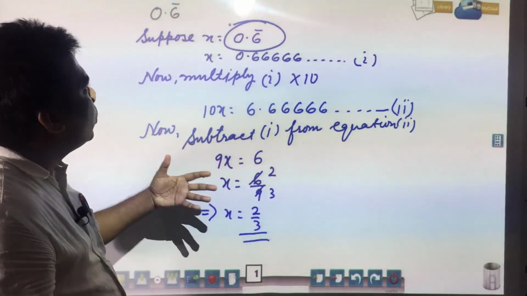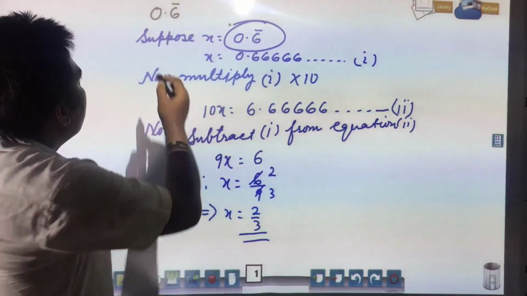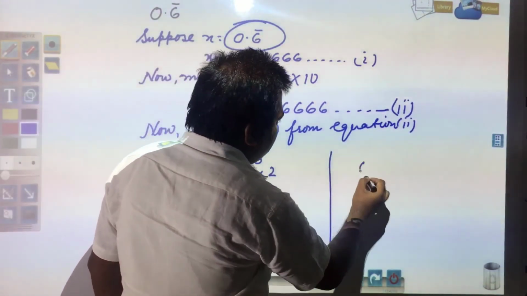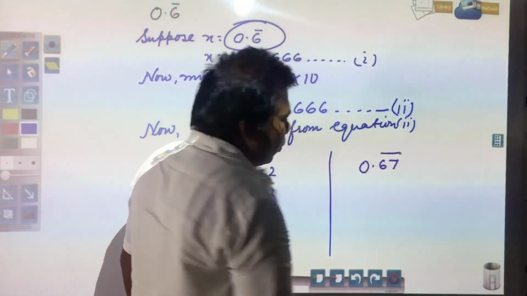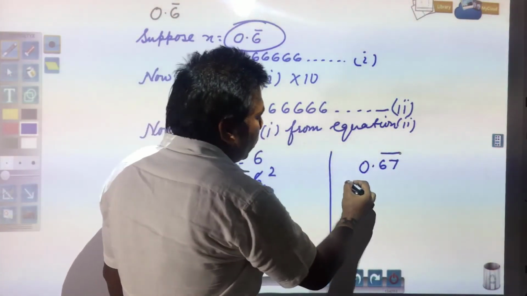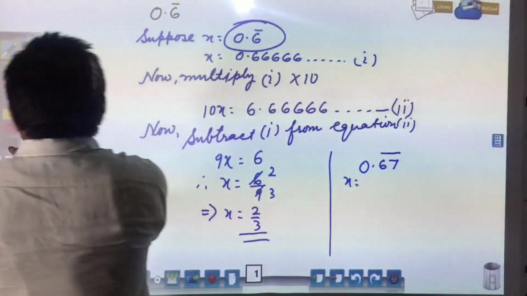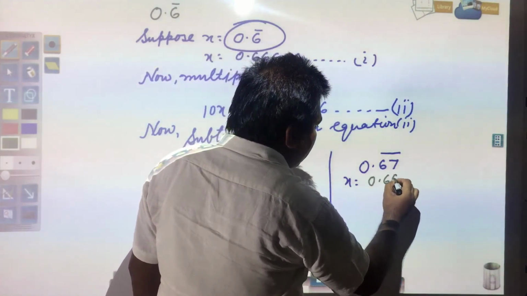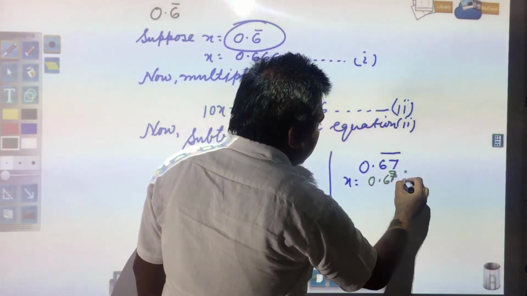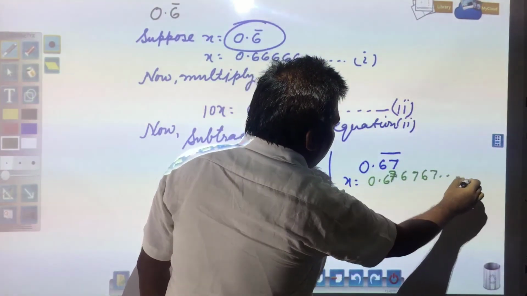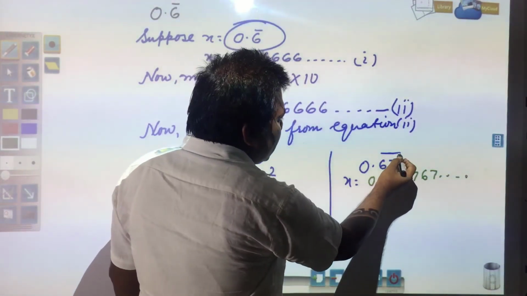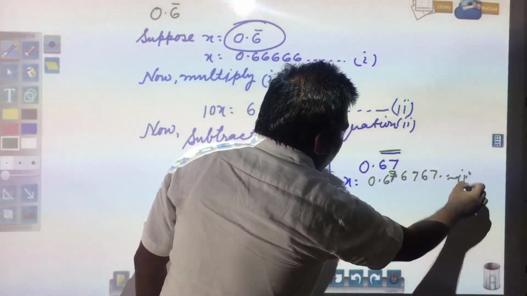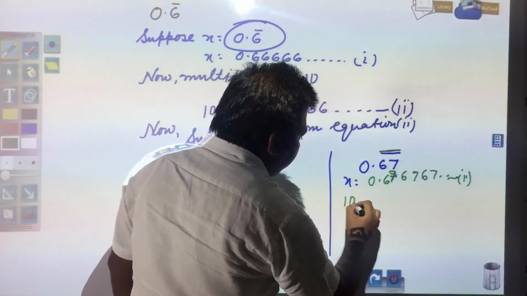One thing you need to know: suppose you have 0.67 with a bar over both digits, what do you need to do? x is equal to 0.676767 and so on. If 2 digits are there, you need to multiply equation 1 by 100.